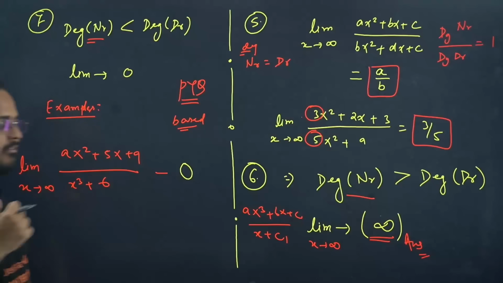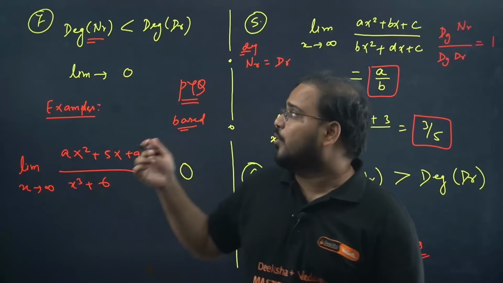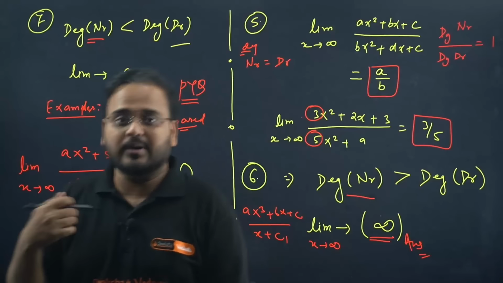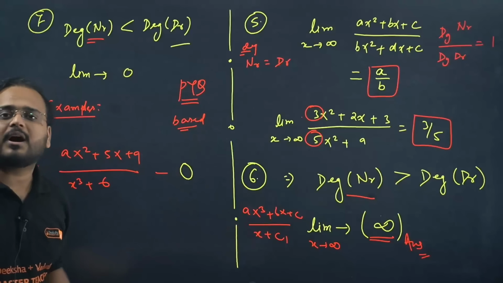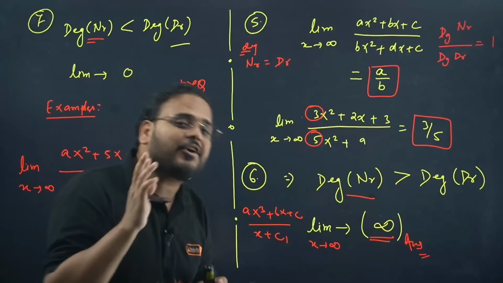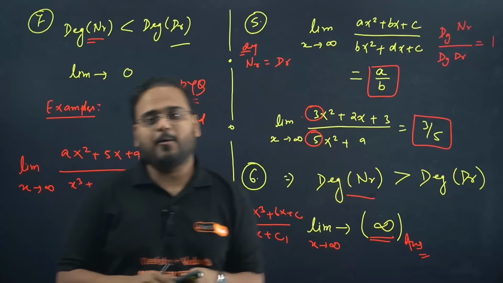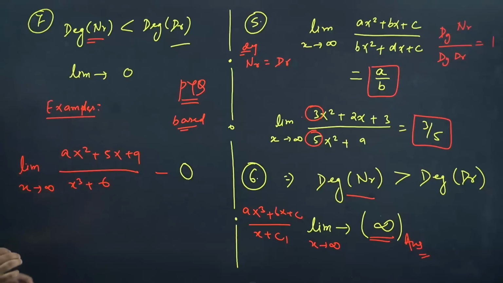Okay, so whenever the degree in the denominator is more, the answer is 0. Otherwise, when the degree of numerator is more, the answer is infinity. When they're equal, the answer is the ratio of the coefficients of the highest power, basically the degree. So a by b. I hope this is clear. Very important, these 3 tricks.